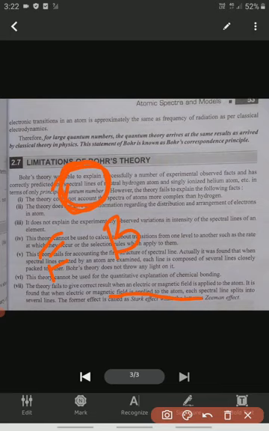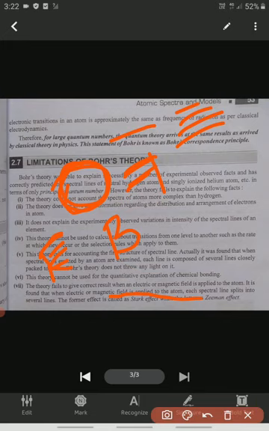When we put the atom in an electric and magnetic field, the lines are divided into a number of lines. Why these lines are divided or separated into a number of lines in the presence of electric and magnetic fields is not explained by Bohr's theory. If we apply an electric field, one spectral line is divided into a number of spectral lines. This effect we call the Stark effect.